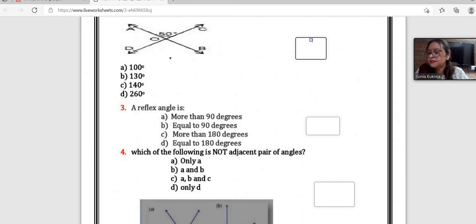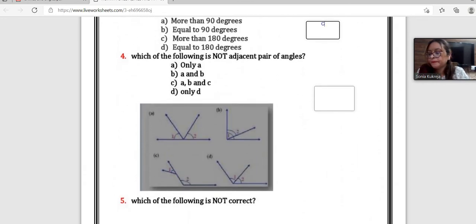Who would like to answer? Anna, would you like to answer the third question? Yes, ma'am. A reflex angle is more than 90 degree, equal to 90 degree, more than 180 degrees, or equal to 180 degree. Ma'am, it's C, more than 180 degrees. Very good. It's C, more than 180 degree.